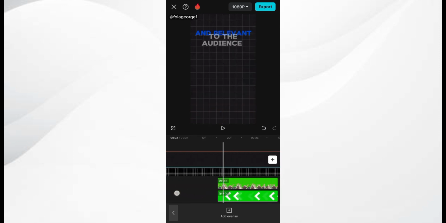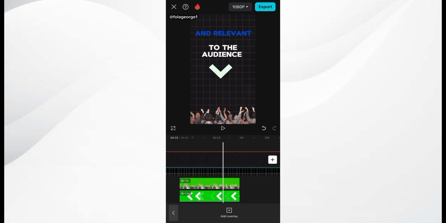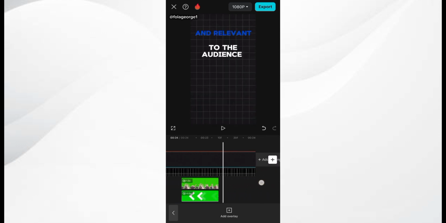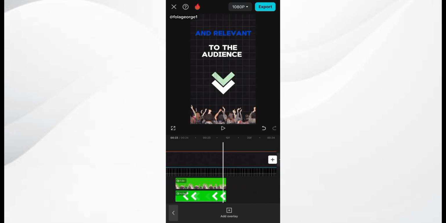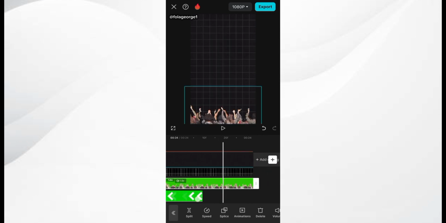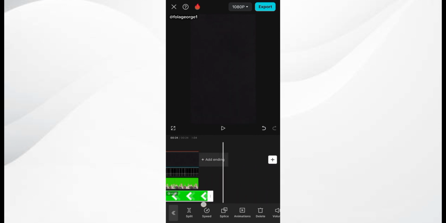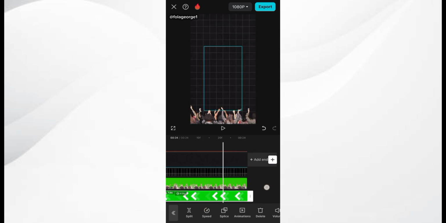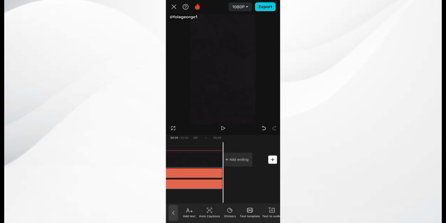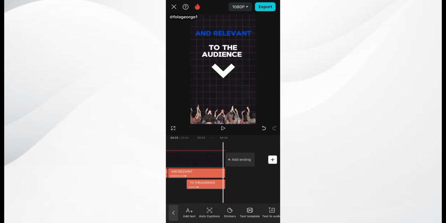So I'm just simply going to be making a few edits to it. Click on it and just position it the way I want it. Line it very well. Play it to the audience. Alright, so I'm just simply going to increase the duration of the text and the animation to that point. Click on text and okay, that's been positioned to that point.